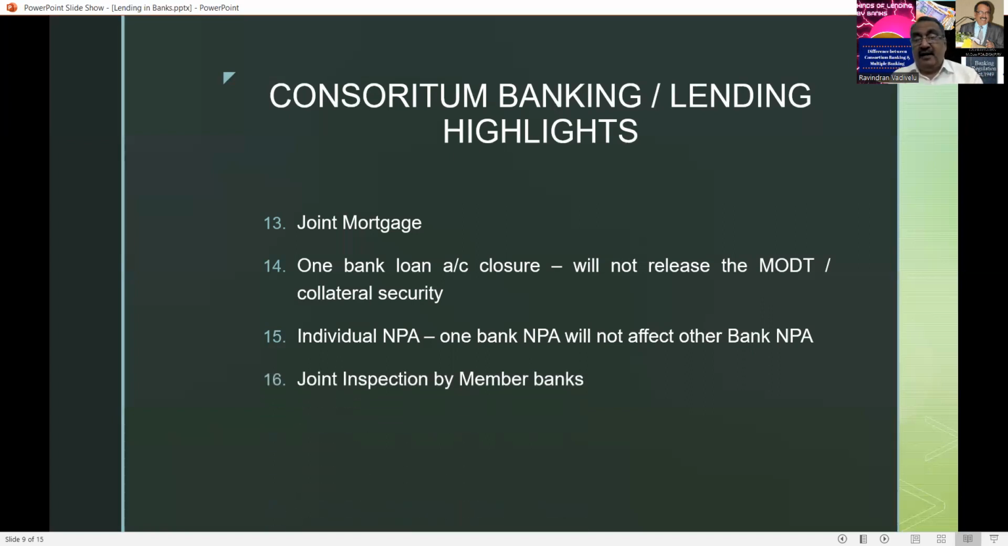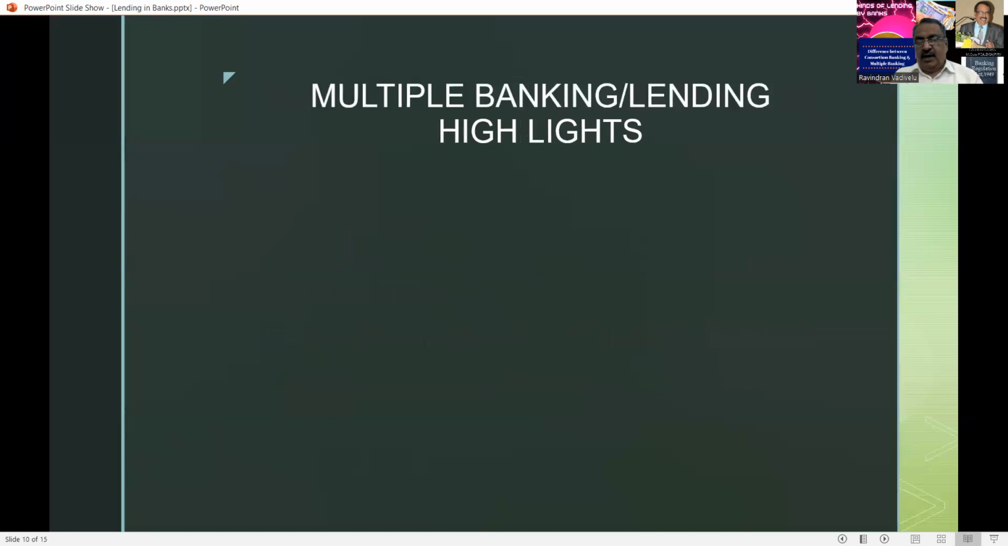And normally, it is the rule that whenever the bankers in the consortium go for inspection, they have to go jointly. Joint inspection must be there in consortium lending. So that also involves huge cost towards inspection charges, and it will be debited only to the account of the borrower. So this is also another minus point, but joint inspection has to be carried out.